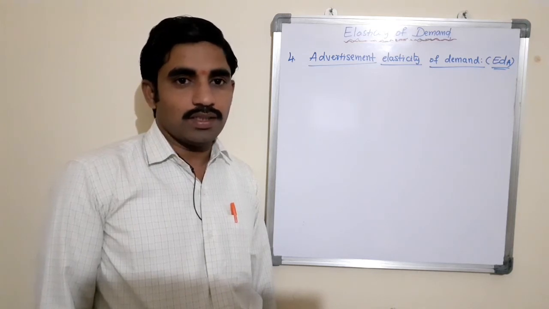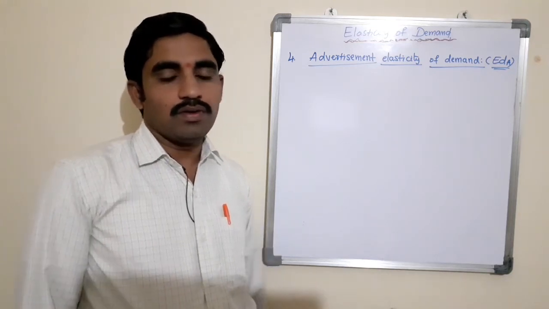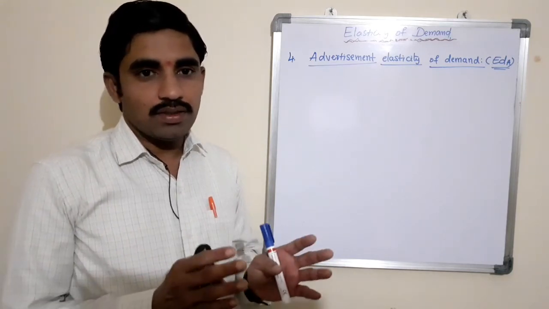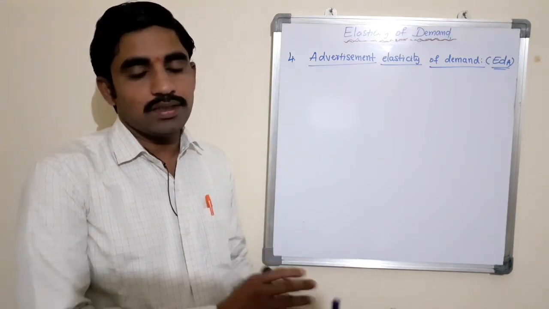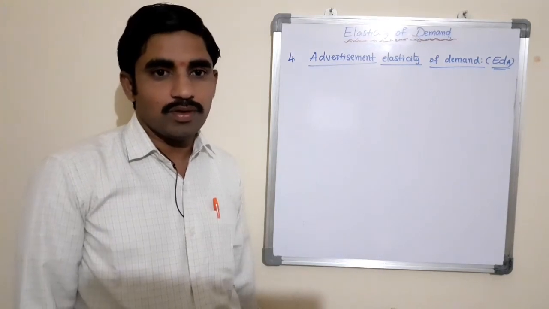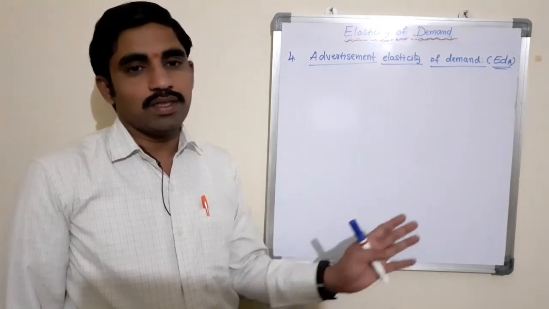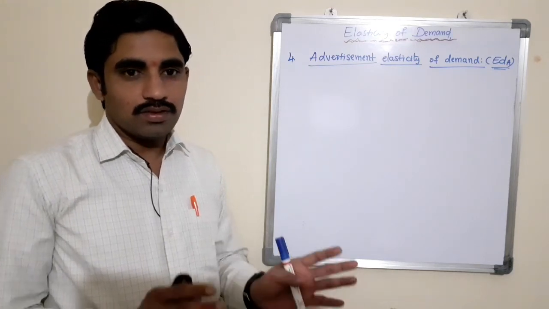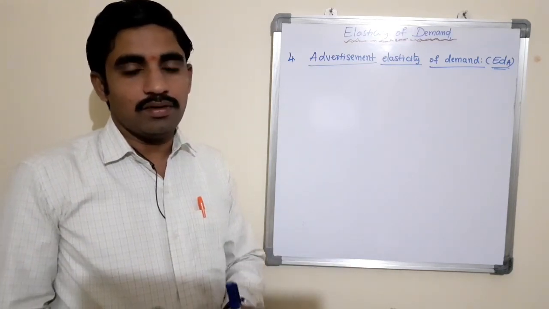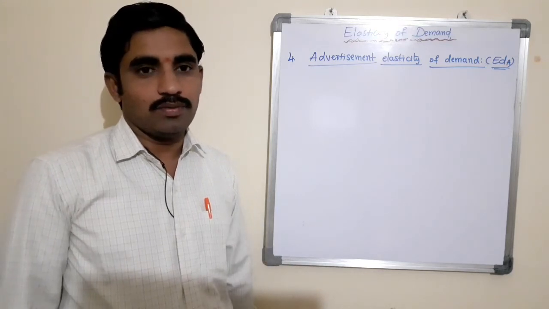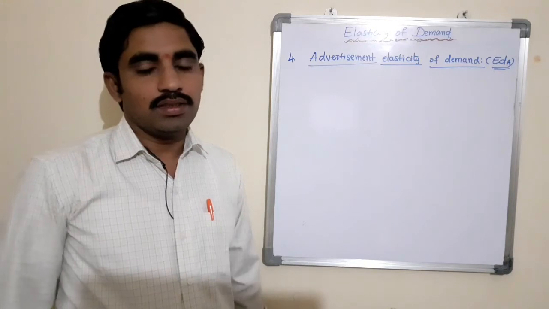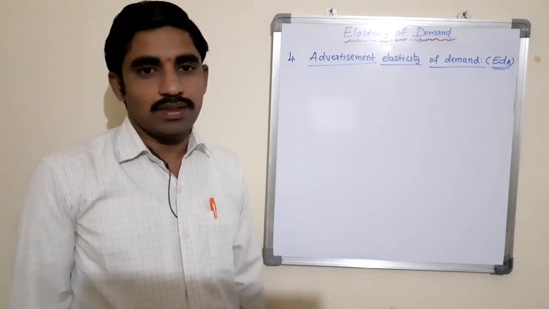Very simple to understand. Changes in advertisement cost lead to changes in the quantity demanded of a commodity. The quantity demanded of a product changes because of changes in the advertisement expenditure.